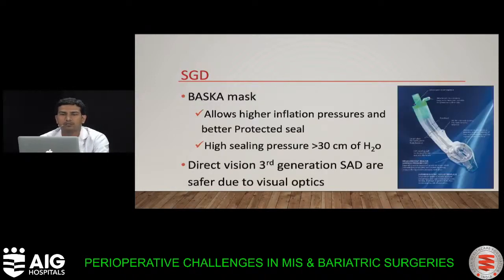The Baska mask, a better second generation device, allows higher inflation pressures and a better protected seal. It has a higher sealing pressure of greater than 30 centimeter of water. Third generation direct vision supraglottic airway devices are safer due to the visual optics.